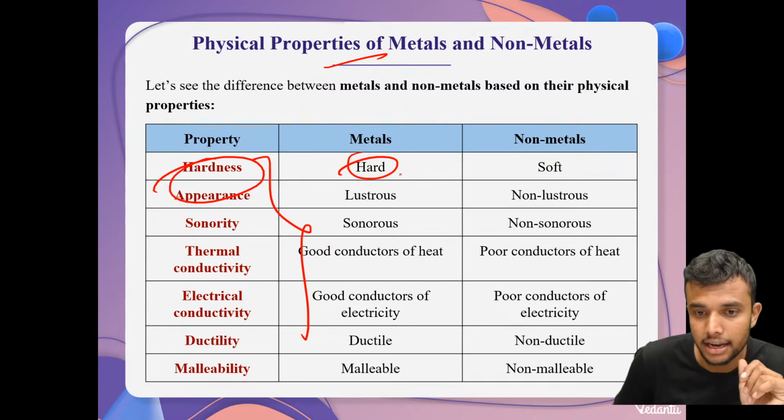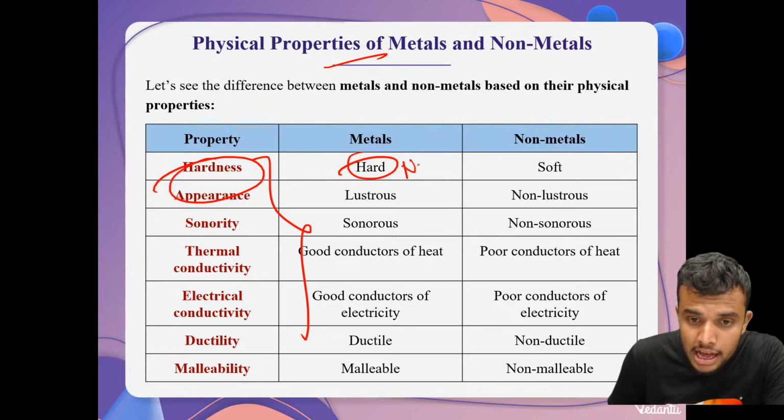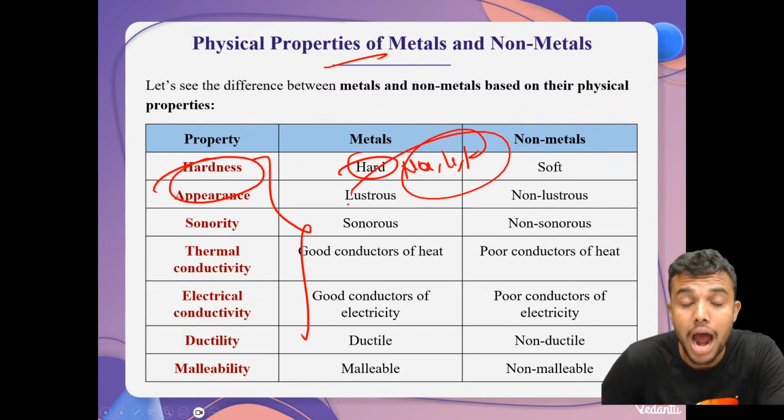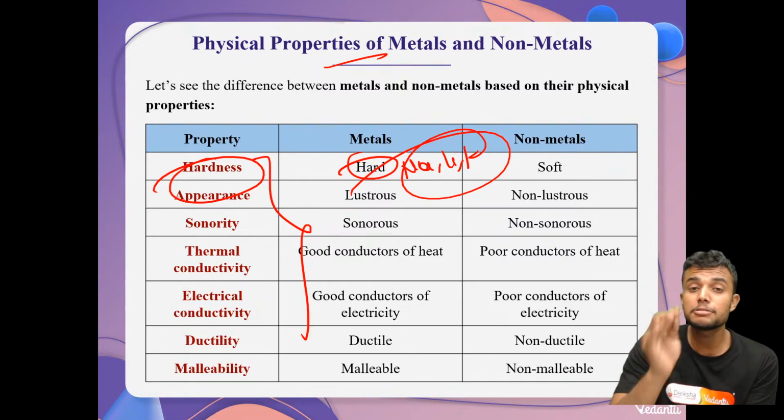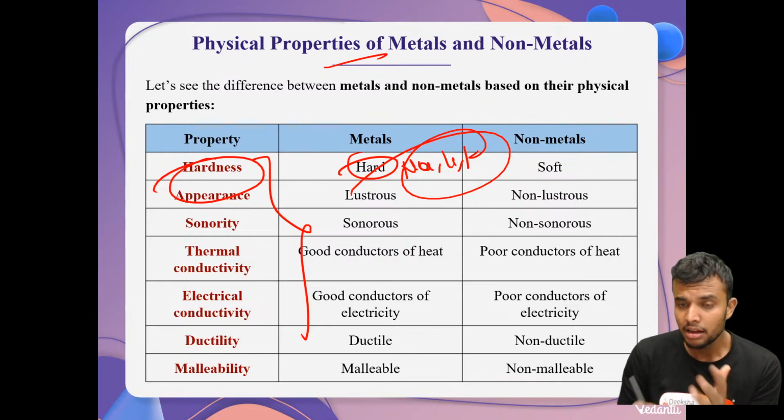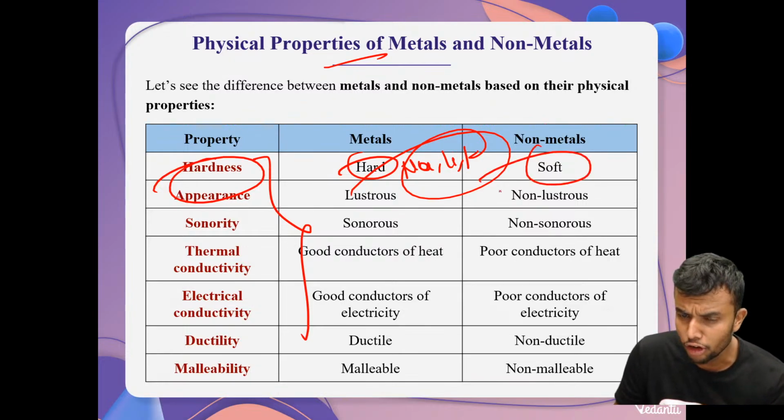What is the exception? Sodium, lithium, and potassium. These are alkali metals, and they are soft in nature. We can easily cut these metals with a knife. Okay, then non-metals are generally soft in nature.